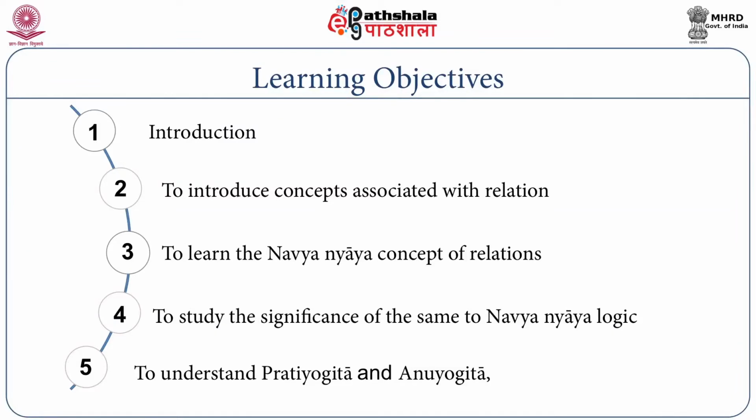The objective of this module is to introduce some concepts related to relation and how those concepts are useful in the understanding of Navya Nyaya, the way of definitions Navya Nyaya discusses and formulates.